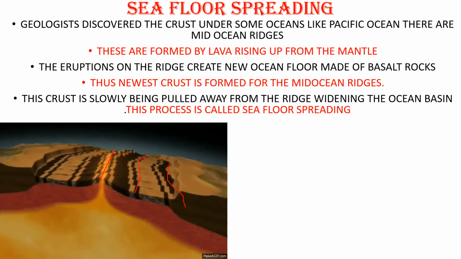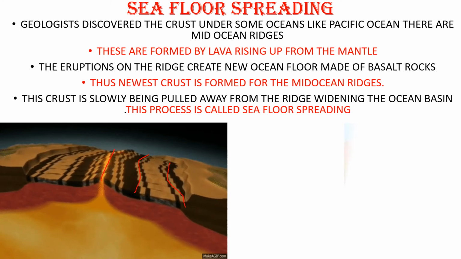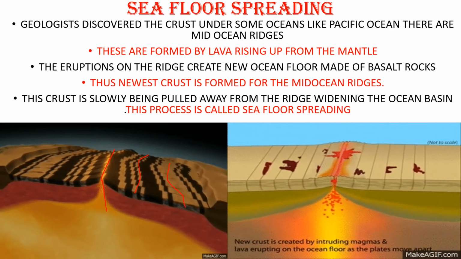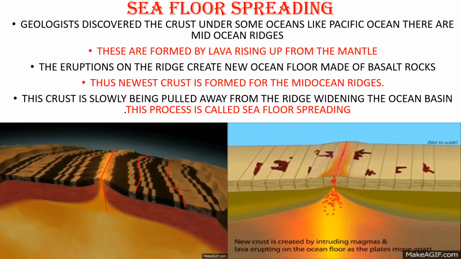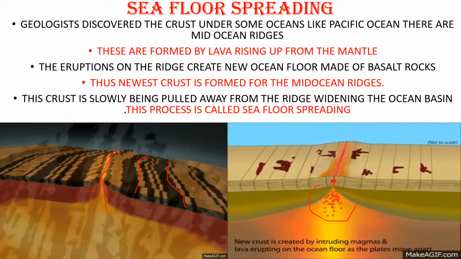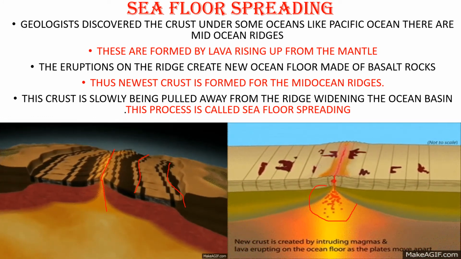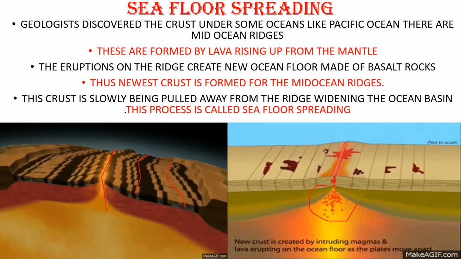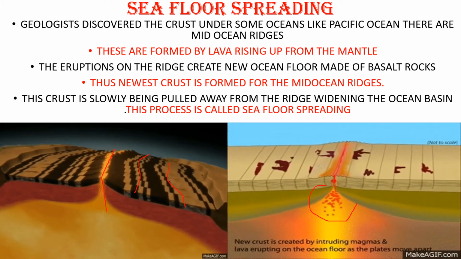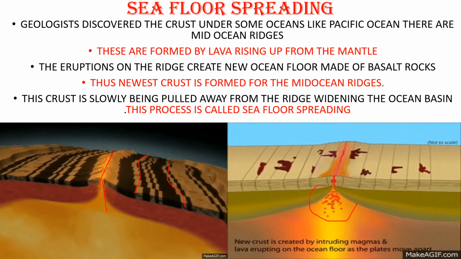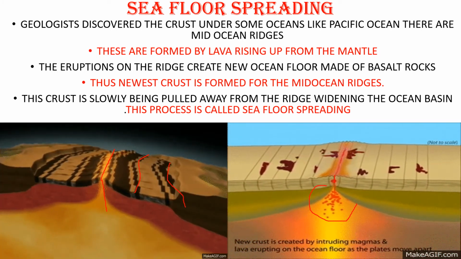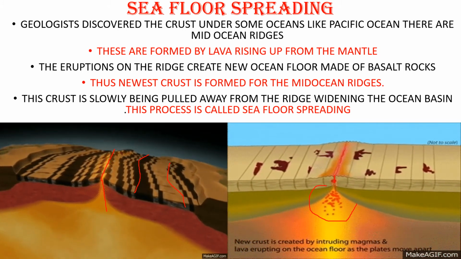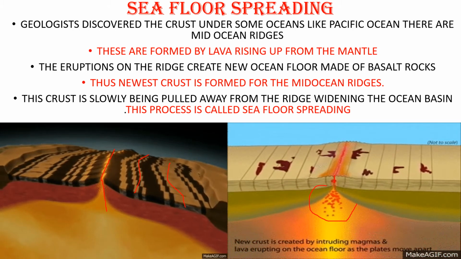Here you can see slowly it is coming up, and slowly it is spreading. Here you can see the mantle. The mantle is coming up and slowly the sea floor is spreading. This process is called sea floor spreading, and it happens in the oceans. This sea floor spreading forms new crust for the mid-ocean ridges.